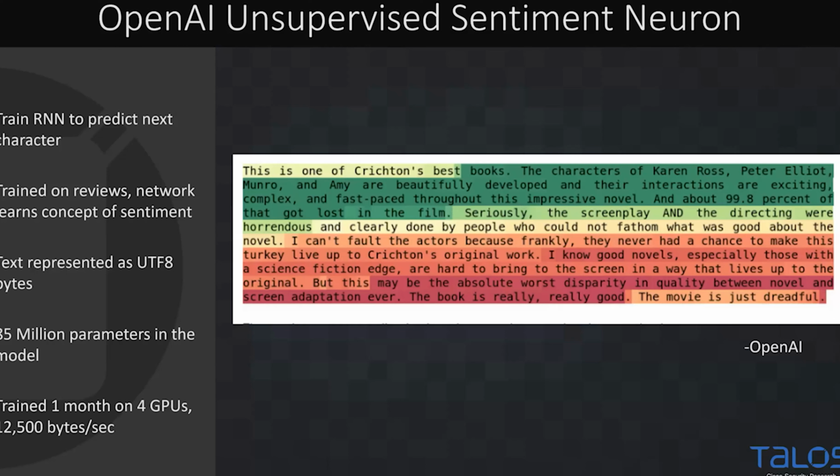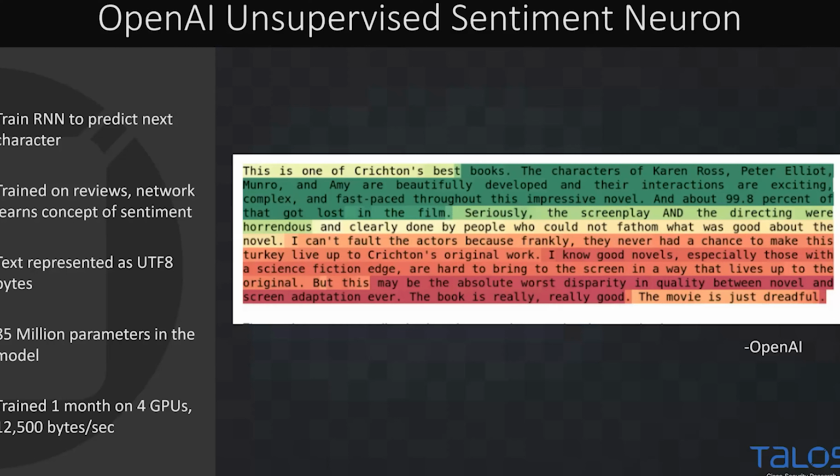And how they actually implemented this is a little more interesting. They just took raw UTF-8 bytes as input. So they were not predicting English characters. They were predicting the next byte in a byte sequence, so one of 256 values. So we could run this approach on any sequence of bytes, and hopefully it would learn some kind of higher order feature from it, probably not on encrypted data.